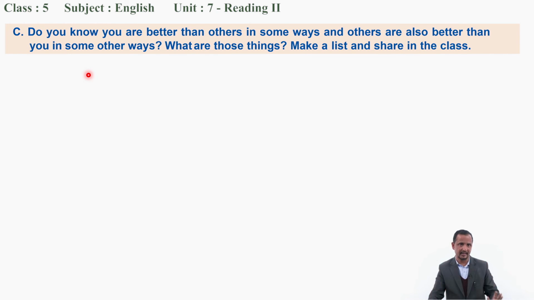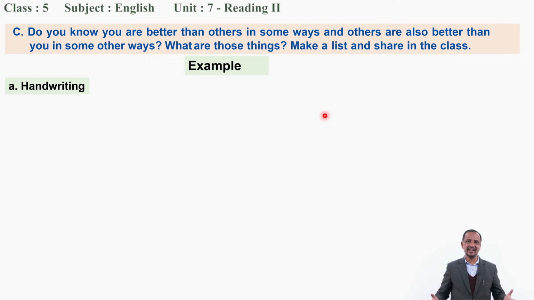Did you understand? Now, what are those things? Your friend's best thing or your best thing? Your friend's good thing or your good things? Make a list and share in the class. Did you understand what you have to do? Okay. Let's try. Now please, I would like to give you a sample example and then you can do it, okay? Well, let's see this example.